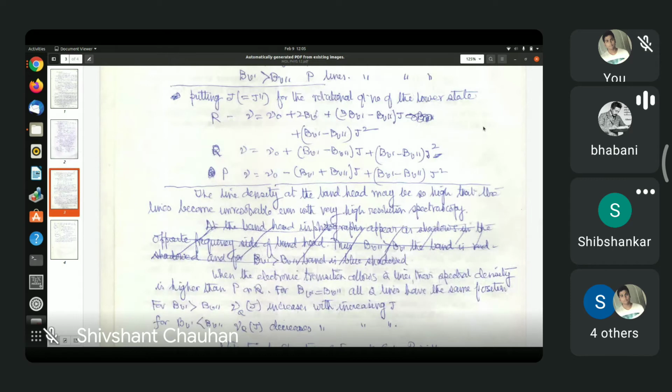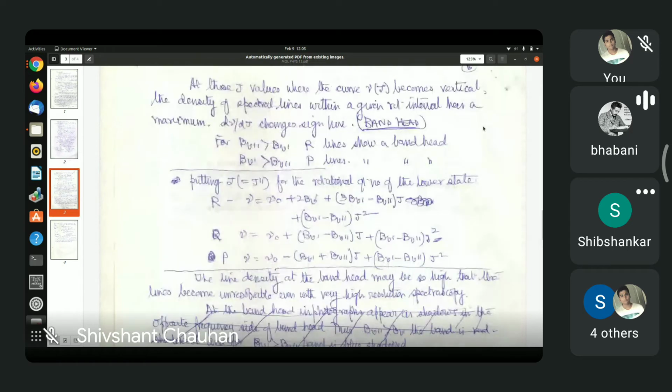Putting delta J +1, delta J -1, and delta J 0: if you put delta J +1, you'll get the R branch lines. If you put delta J equal to 0, you get the Q branch lines. If you put delta J equal to -1, you'll get the P branch lines. Right? P, Q, R. So P is the lowest, Q is the intermediate, and R is the higher one. P, Q, R is just like the alphabetical sequence. P is the lower frequency lines.